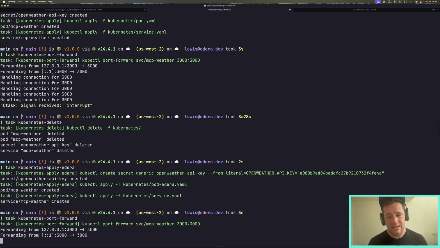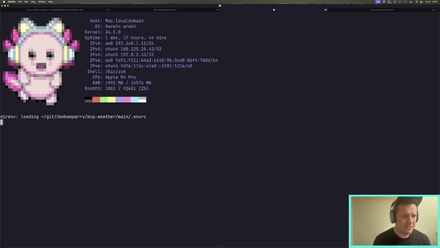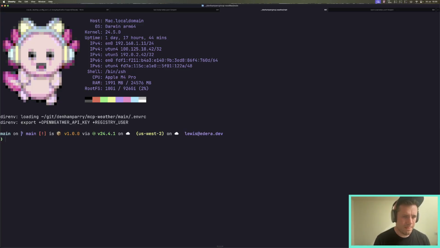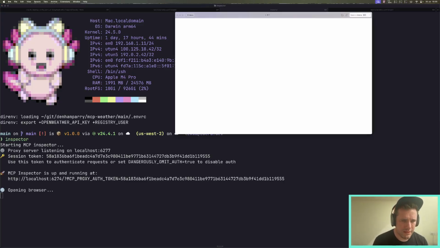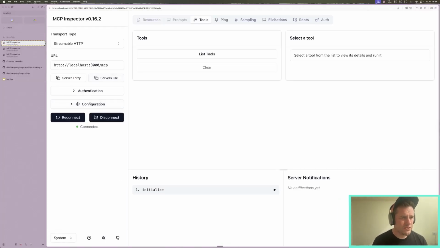Now, Edera is a container runtime. So the only change that we have, and again, you can see this in the code base, is that we've set the runtime of the MCP weather pod to be Edera, which essentially runs that pod within its own Edera Protect zone. So if we spin up inspector again, we can see that we have access to the MCP.